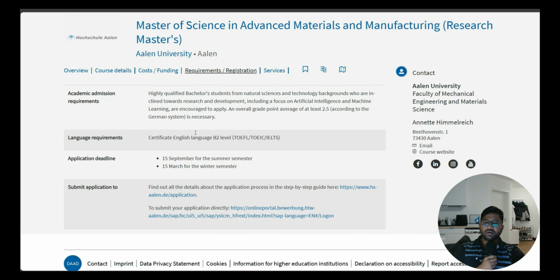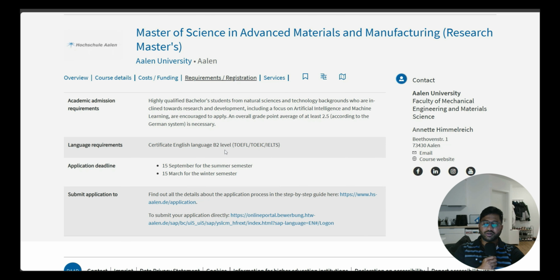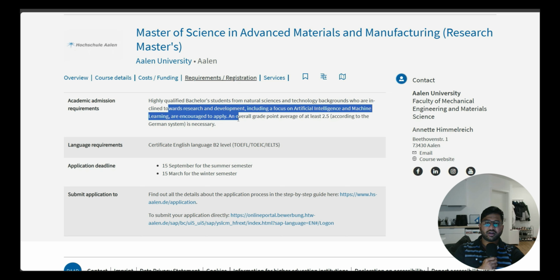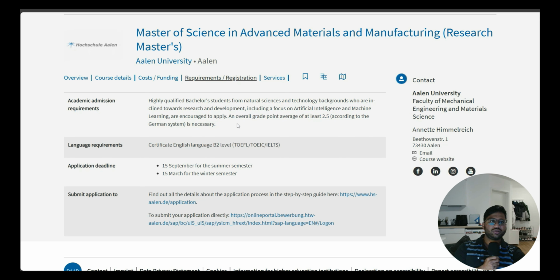Requirements and registration. In order to get into this particular course, what are the requirements that you need to have? Usually for Aalen University, it will be fewer and very straightforward requirements as it is a Hochschule. So here you can just say highly qualified bachelor students from a natural science and technology background who are inclined towards research and development, with a focus on artificial intelligence and machine learning, are encouraged to apply. An overall grade of 2.5 is necessary. As I told you so many times, 2.5 comes under 7.3 to 7.4 CGPA of Indian grade. So please make sure you fall under 2.5 or below. Then you will have around 7.3 to 7.4 CGPA in Indian CGPA also.